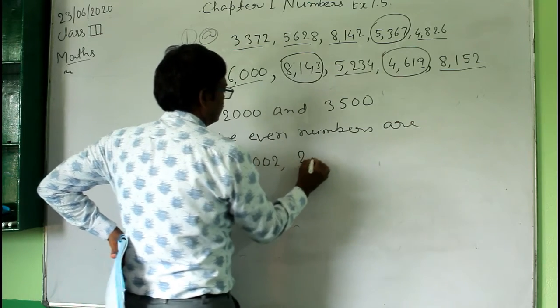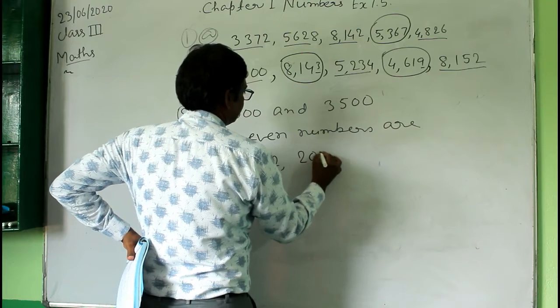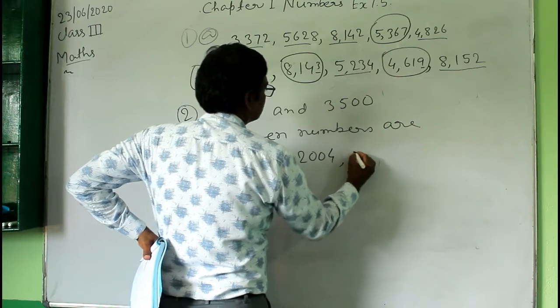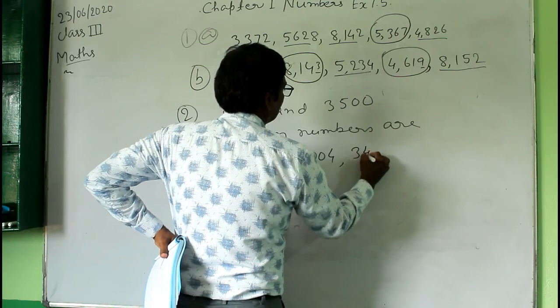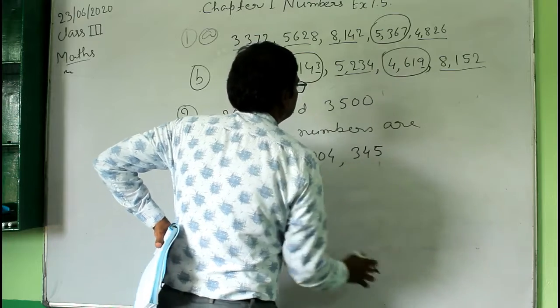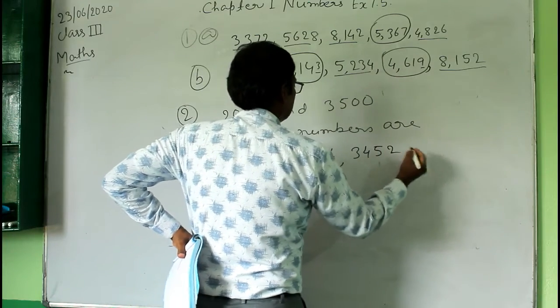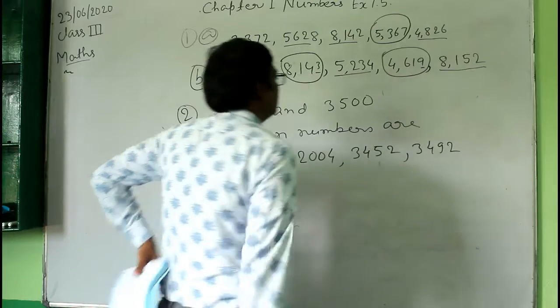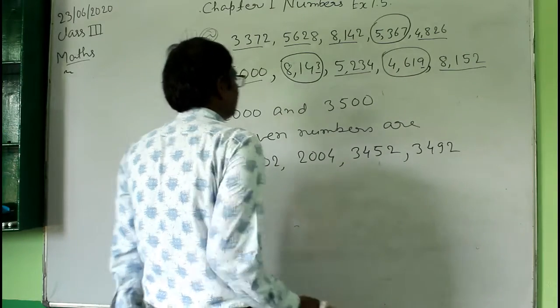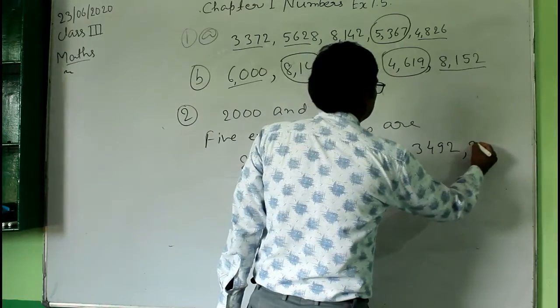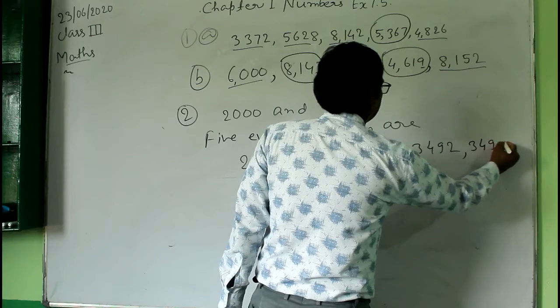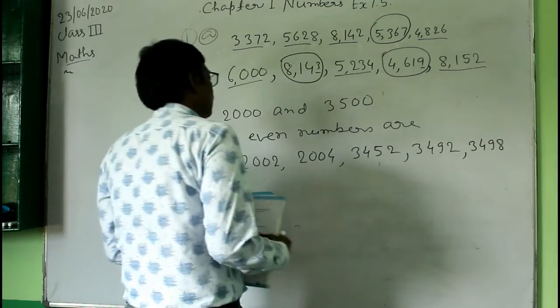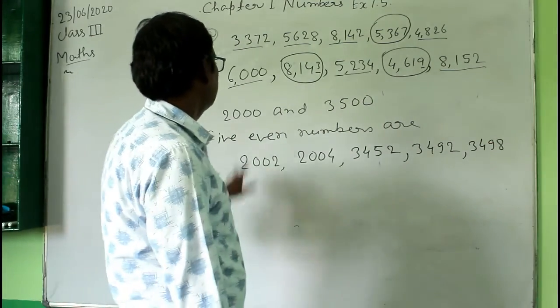So the 5 even numbers are 2,002, 2,004, 3,452, and you can add one more, 3,498. All these are even numbers between these two numbers.